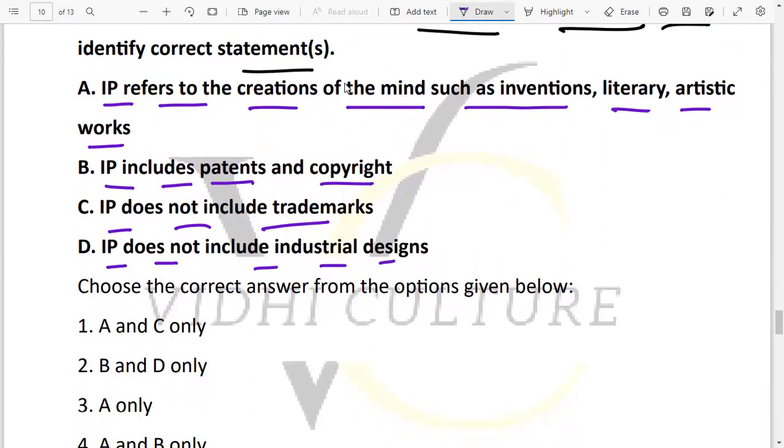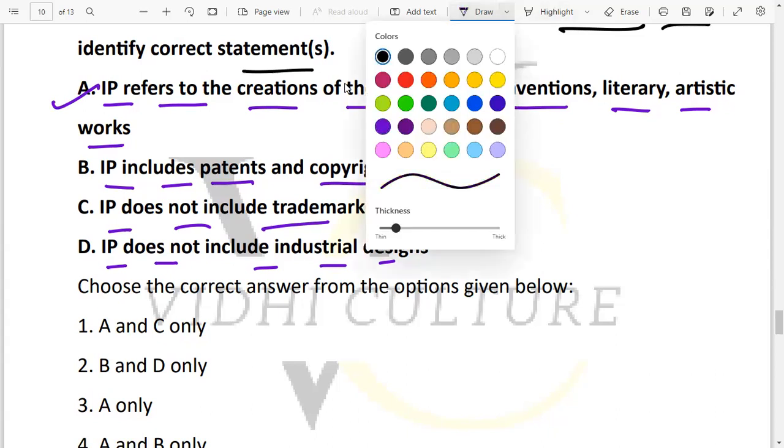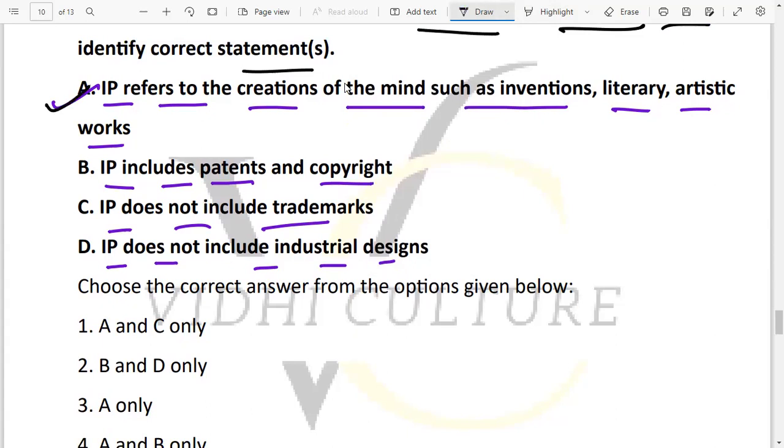So if we look at the first statement, is it correct? Yes, intellectual property refers to the creation of mind such as invention, literary and artistic work. Yes, it is right. Then we see the next one, B. Intellectual property includes the patent and copyright, absolutely right, both are included. Then C is IP does not include trademark, that is not so, definitely trademark is also included, so this option is wrong. Then intellectual property does not include industrial design.